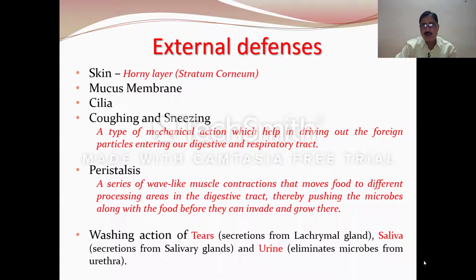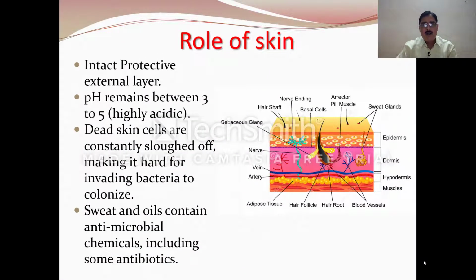Tears are the secretion from the lacrimal gland, saliva is the secretion from various salivary glands, and urine eliminates microbes from the urethra. Now first we will discuss in detail the role of skin. Role of skin. It is an intact protective external layer. The pH of skin varies from 3 to 5. It means it is highly acidic. The dead skin cells are constantly sloughed off, making it hard for invading bacteria to colonize.